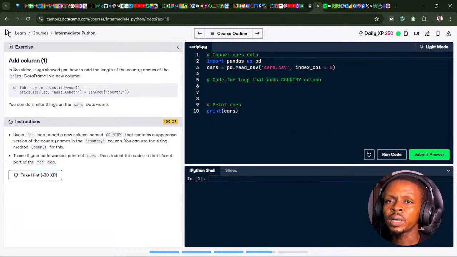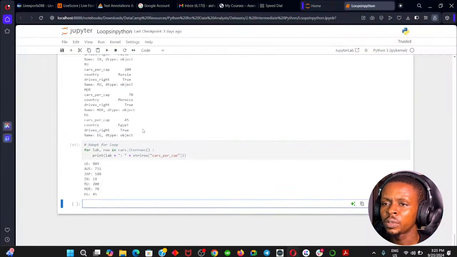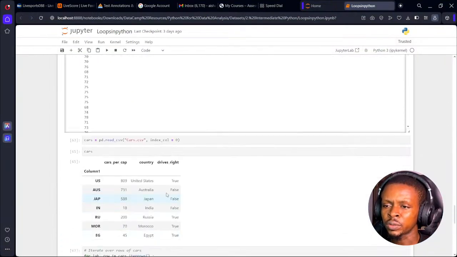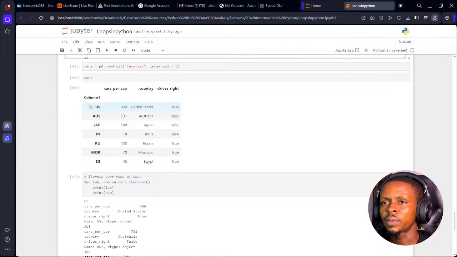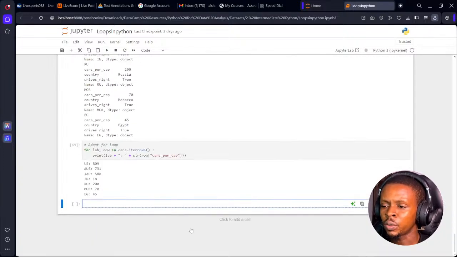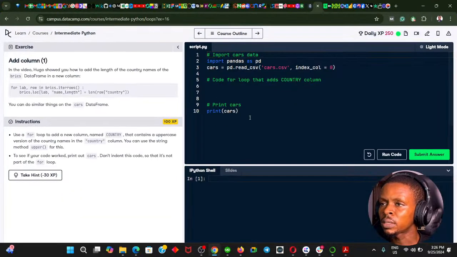Okay, so add column 1. In the video, Google showed you how to add the length of the current names of the bricks data frame in a new column. Once we create a new column to a data structure that only has 1, 2, 3, 4, we add it using a couple of lines of Python code. So let's see how to do that.